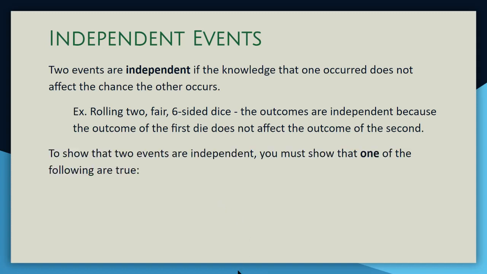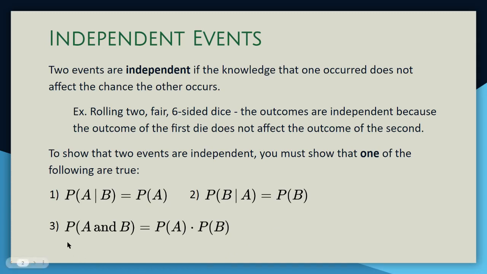To show that two events are independent, you must show that one of the following is true. You can show that the probability of A given B is just the probability of A by itself. You can show that the probability of B given A is just the probability of B by itself. Or you can show that the probability of A and B happening is equal to P(A) times P(B).